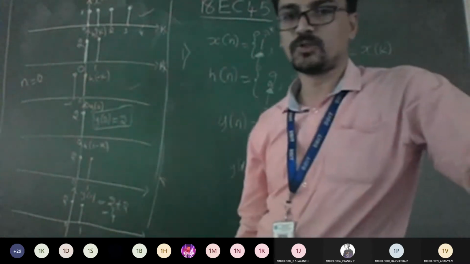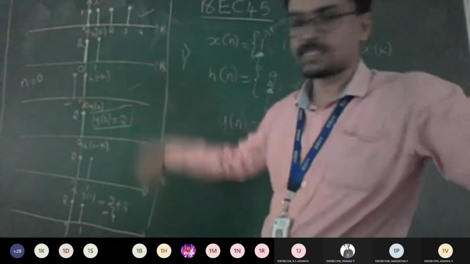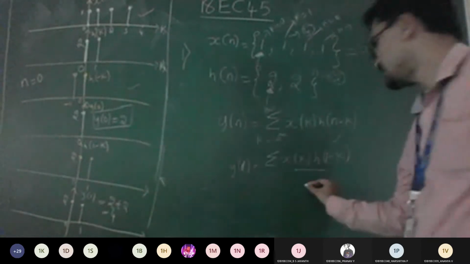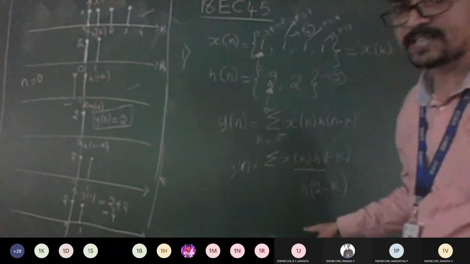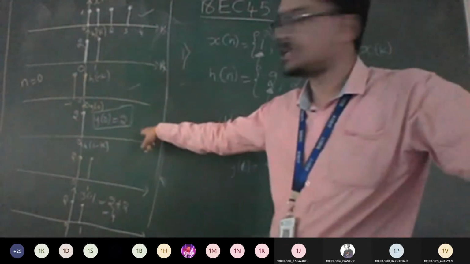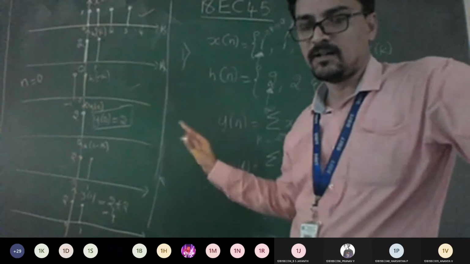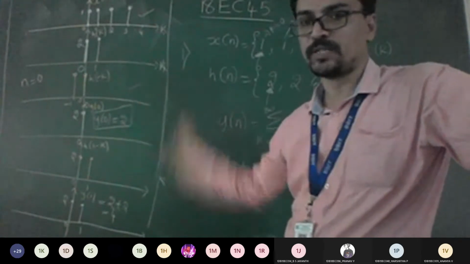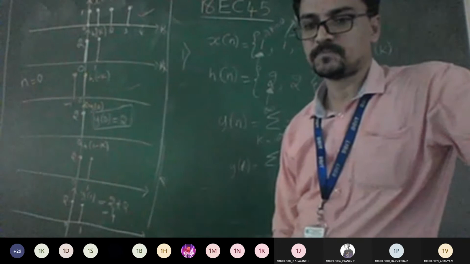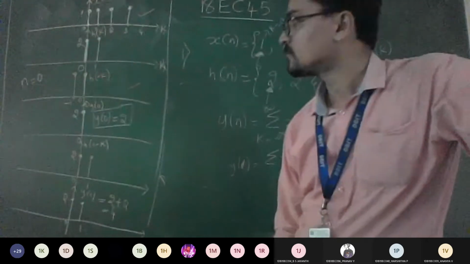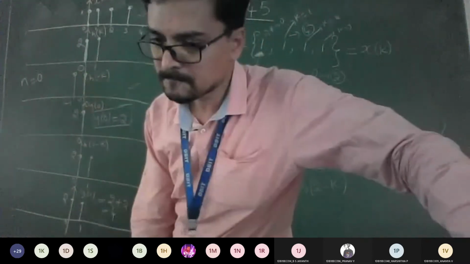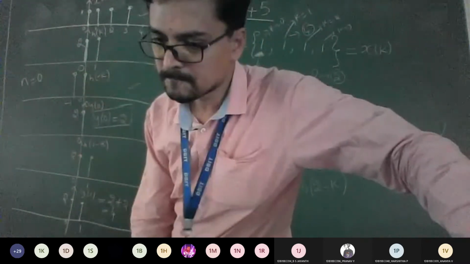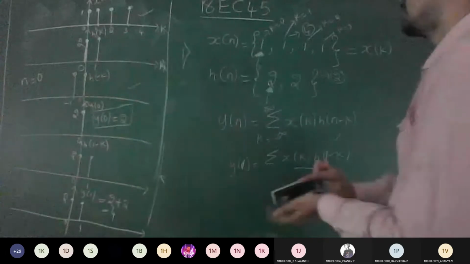So can you finish off this problem now? Solve for n equal to 2, 3, 4, 5. Same procedure. Sketch the waveform. Whenever I want n equal to 2, I want h of 2 minus k. So 2 minus k means you need to give h of minus k a 2-bit delay. So whatever is there, you push it by 2 bits. Check out the answer. So where will a 2-bit delay come? This will go to 2 and this will come to 1. Is it correct? Let me show that once.